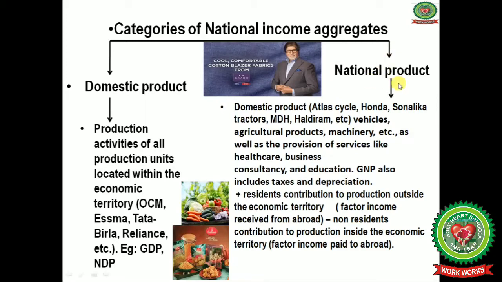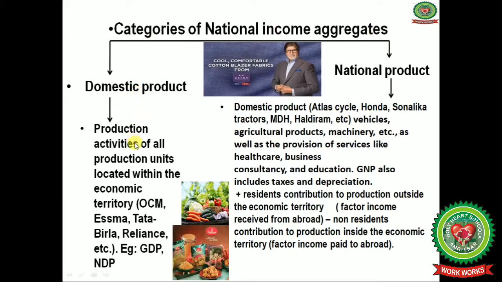But in the national product, whatever income is earned by the residents of India plus income earned by the Indian residents who are working in foreign institutions, that will also be included. So when it is income earned from abroad, it is included in our national income, and that will be termed as national product.